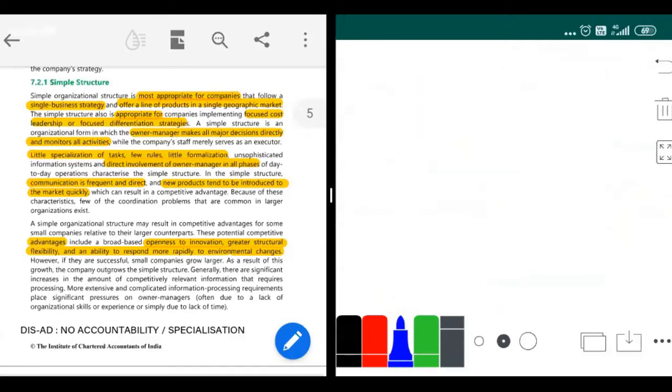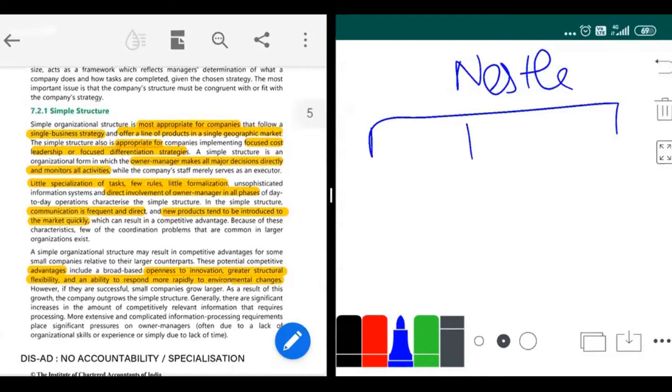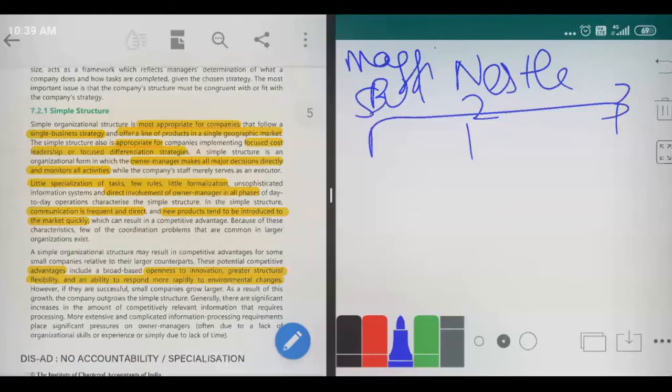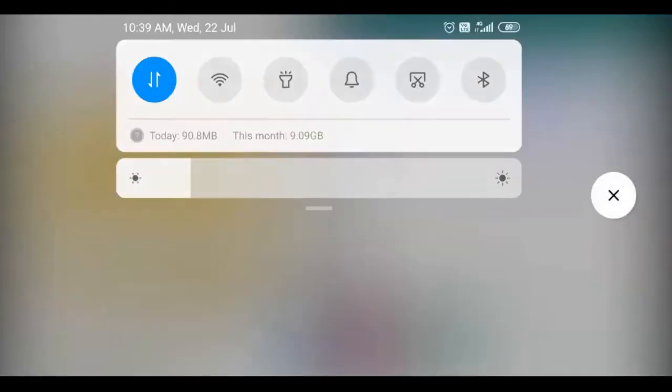Let's take the example of the Nestle brand. Under the Nestle brand, suppose you have three SBUs: SBU number 1, SBU number 2, and SBU number 3. Your SBU 1 is your Maggi SBU, and your SBU 3 is your chocolate SBU.